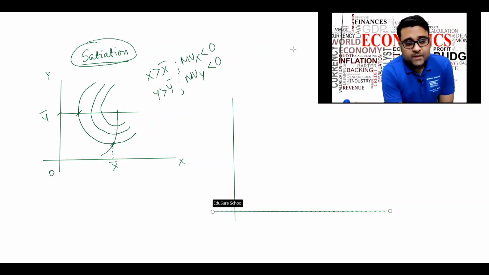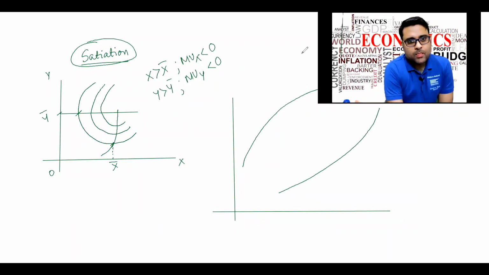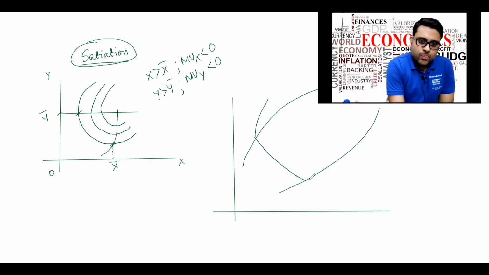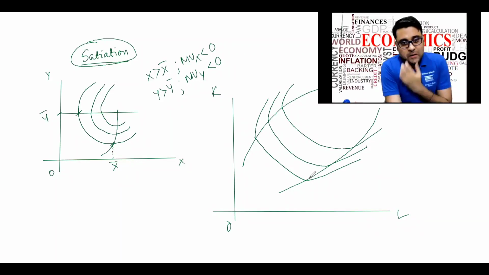So this is say L, this is K. Okay. Look at these isoquants.